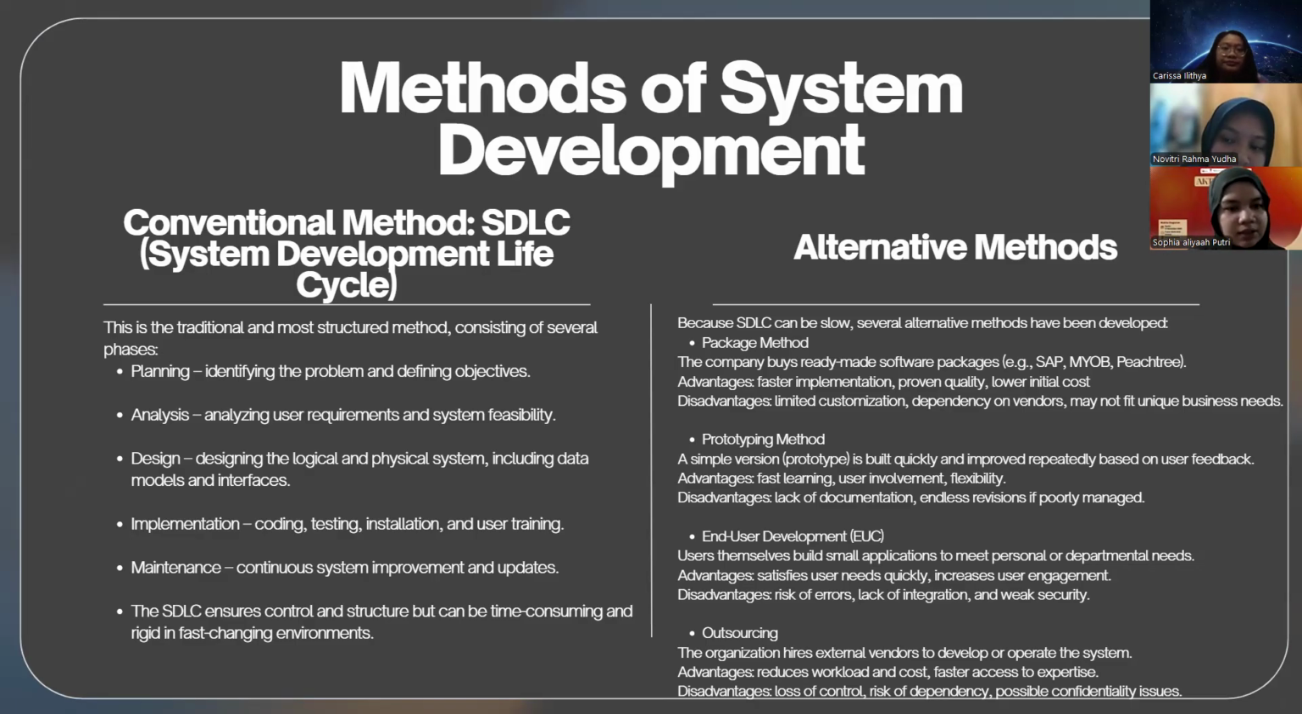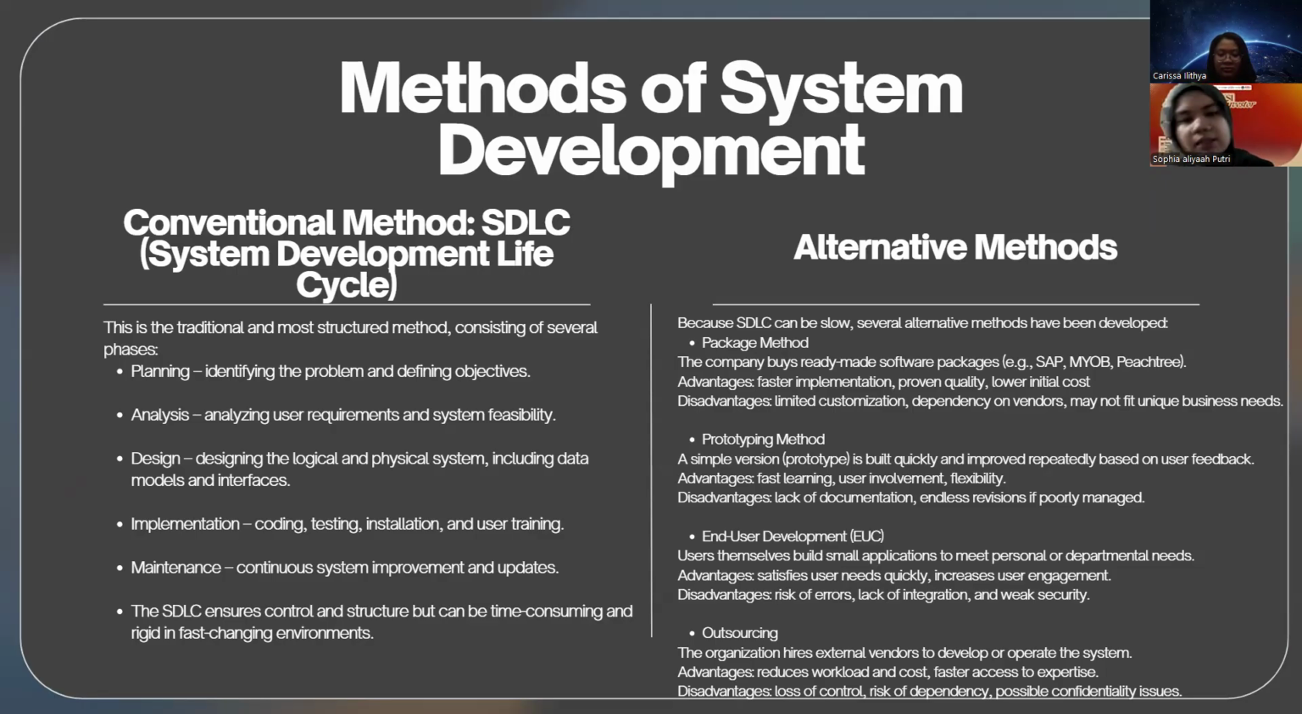And the next is design. It designs the logical and physical system, including the data models and also interfaces. The next one is implementation: coding, testing, installation, and also user training. And after that, we have maintenance, which is continuous system improvement and also updates. This method ensures control and structure, but it can be time consuming and also rigid in fast changing environments.